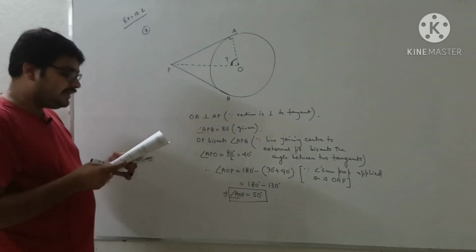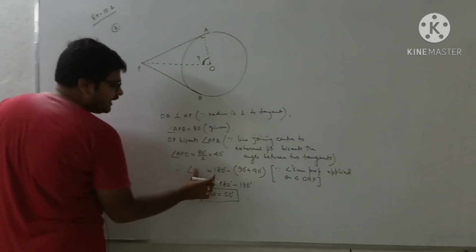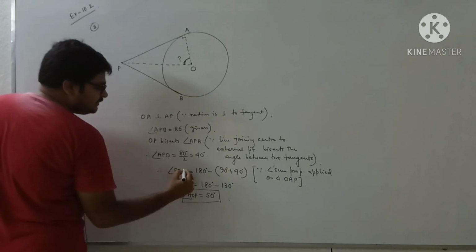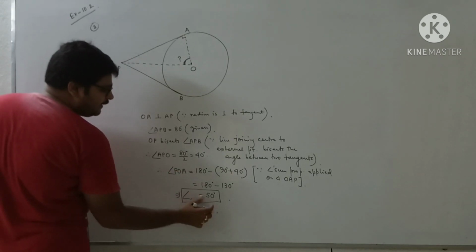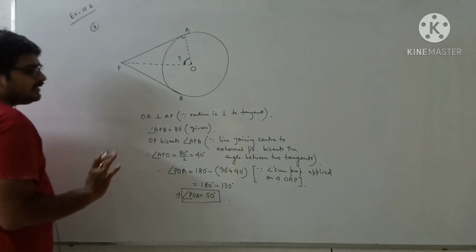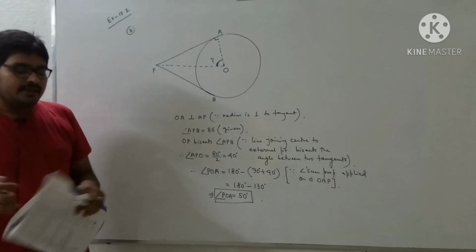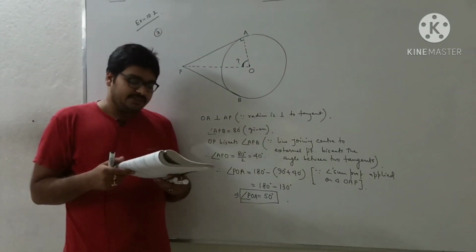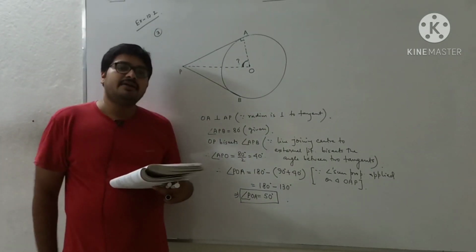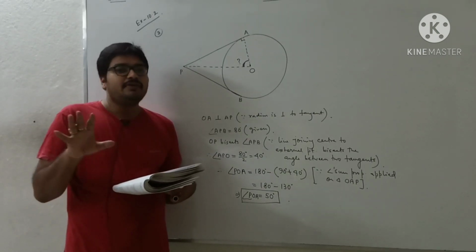They have asked for angle POA. Okay, no problem, then you write here angle POA. It is the same thing, AOP and POA give the same angle. So POA equals 50 degrees. So I think you understand this one. We have completed up to question number 3. Next day we will start from question number 4.